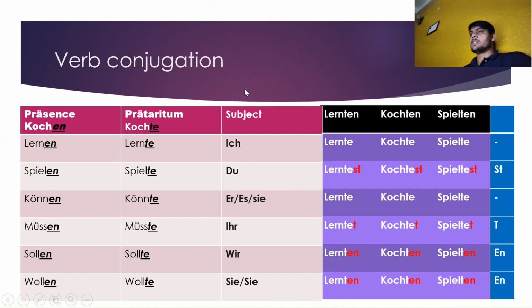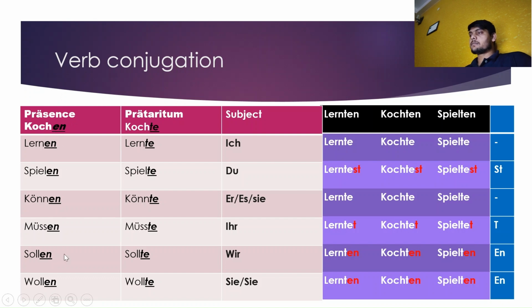Before making past indefinite sentences, we will conjugate the verb. The verb has a present form and a Präteritum form. It means it is used in present sentences and in past sentences, and these are the subjects. According to the subject we will conjugate the verb in the past tense, like in the present sentence we have conjugated the verb. So here is the present, kochen.